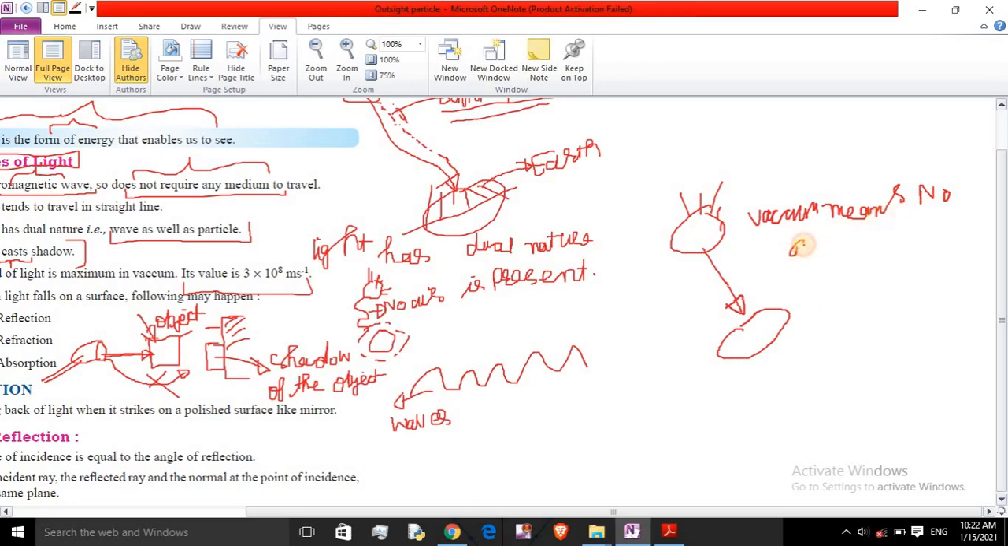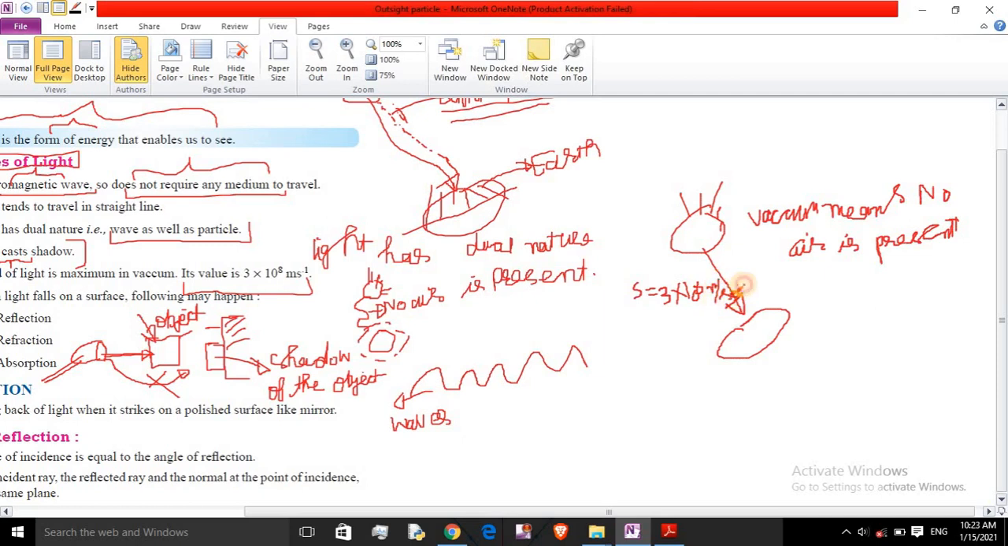Vacuum means no air is present. The speed of light is maximum in a vacuum, that is, in space. As we know, air is not present in space. The speed of light there is 3 into 10 to the power 8 meters per second.